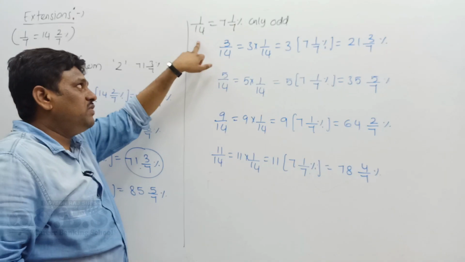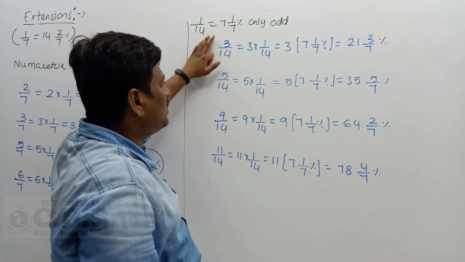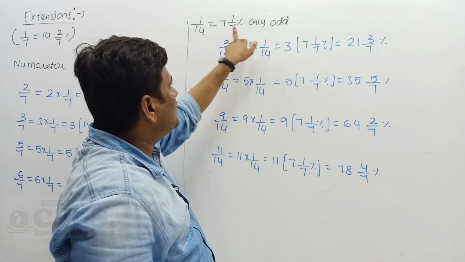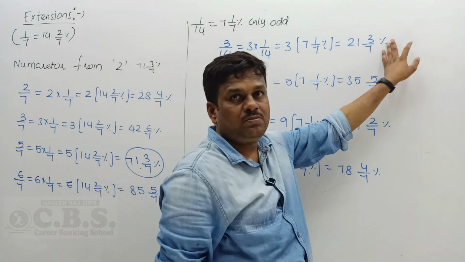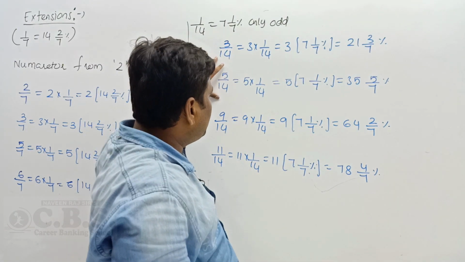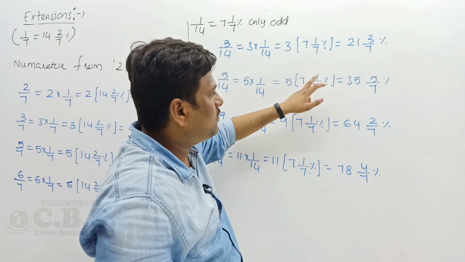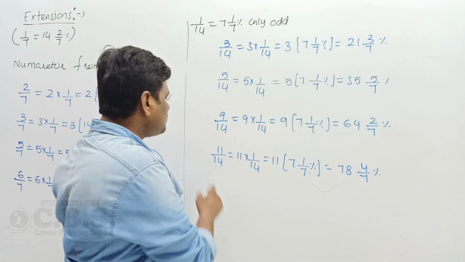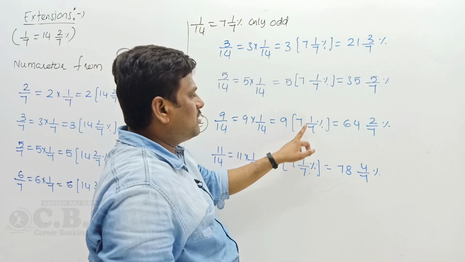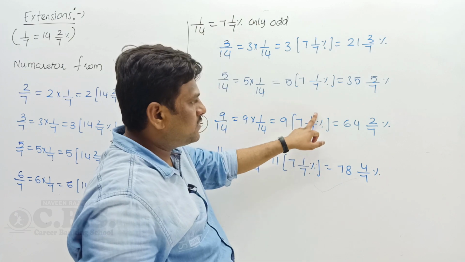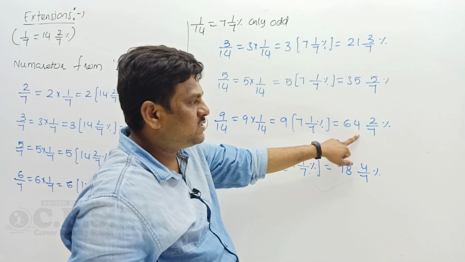Then go for 1 by 14. 1 by 14 is an even number, so take only odd numbers at the numerator. 3 by 14, 3 into 1 by 14 value is 7 1 by 7. 3 7s are 21 and 3 by 7, 21 3 by 7 percentage. Next is 5 by 14, 5 into 1 by 14, 5 7s are 35, 5 into 5 by 7, 35 5 by 7 percentage. And 9 by 14 percentage, this was in a previous paper. 9 7s are 63, 9 1s are 9. How much above 7? 2. So take 1 also, 64, 2 by 7 percentage.